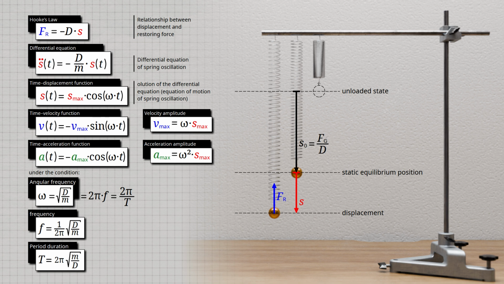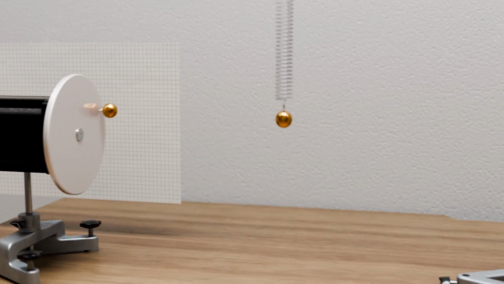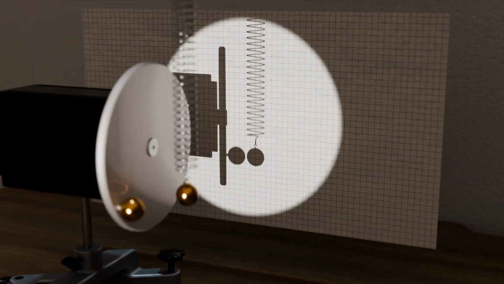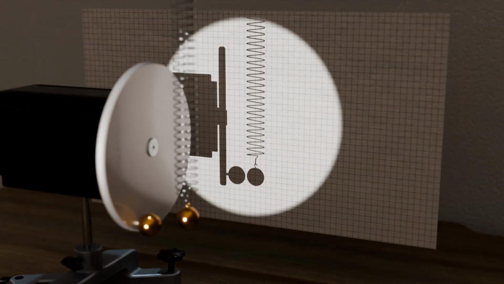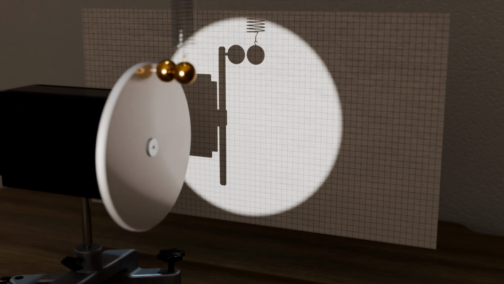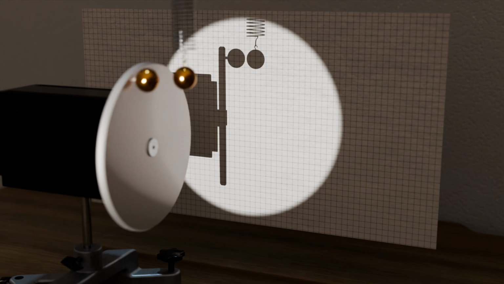Note that the angular frequency omega can also be interpreted in connection with a circular motion whose projection represents the oscillation. If the angular velocity of a rotating disk is adjusted to the value equal to the square root of the spring constant divided by the mass, then the projection of this circular motion corresponds precisely to the motion of the oscillating spring.